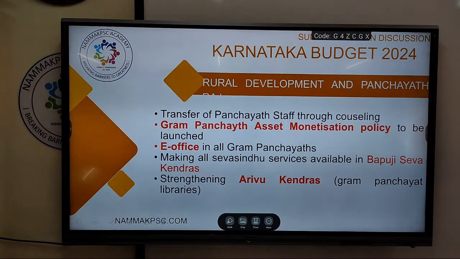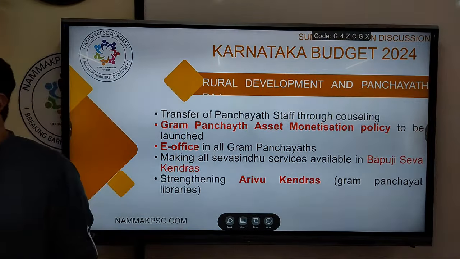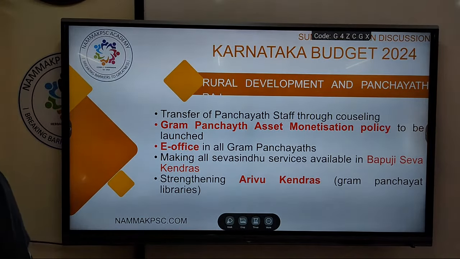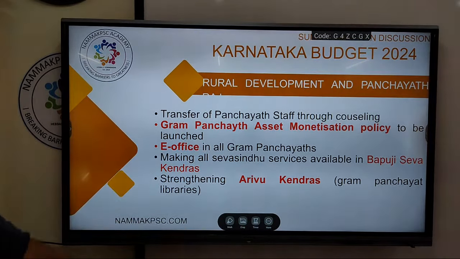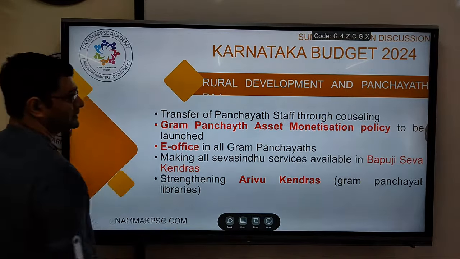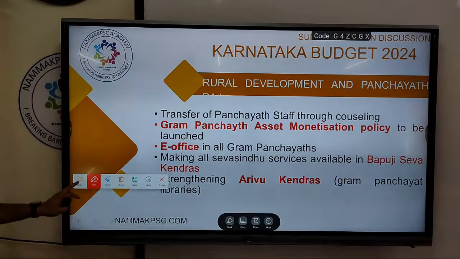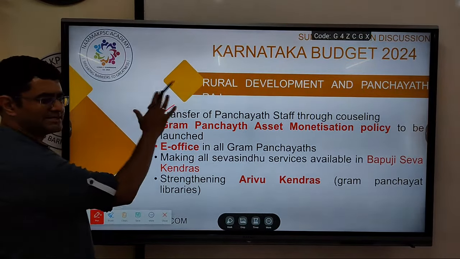Right, continuing. So these are some of the initiatives to reform our panchayat administration, maybe from a public administration point of view. Prelims may have very little information. Transfer of panchayat staff will be done through counseling, like your CET or NEET counseling. These are from the mains point of view.